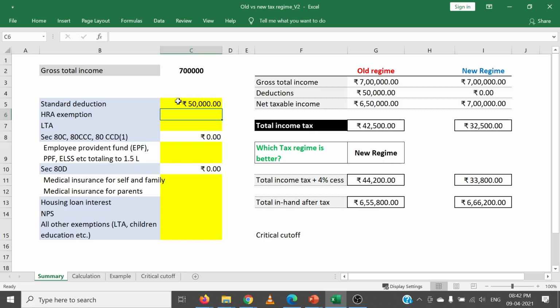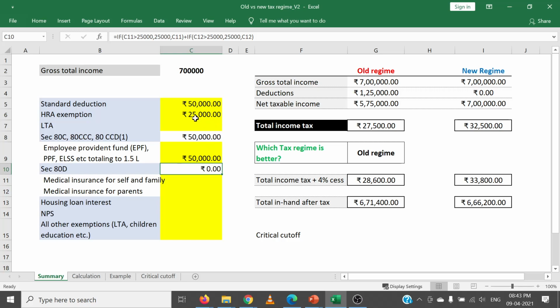Let's say you stay in a rented property and you pay house rent, and let's say the house rent allowance exemption is around 25,000 rupees. And let's say you save around 50,000 under 80C. Now you can see with a gross total income of 7 lakhs, your total income tax in the old regime is 27,500 rupees. If I include the cess, it is 28,600 rupees, and in the new tax regime it is 33,800 rupees. So with these savings, your old tax regime is better than new tax regime.